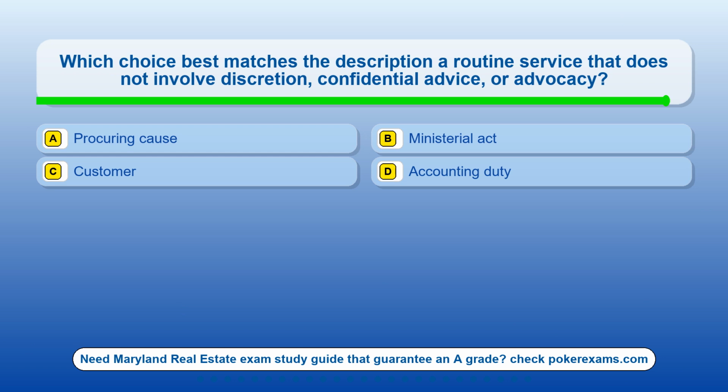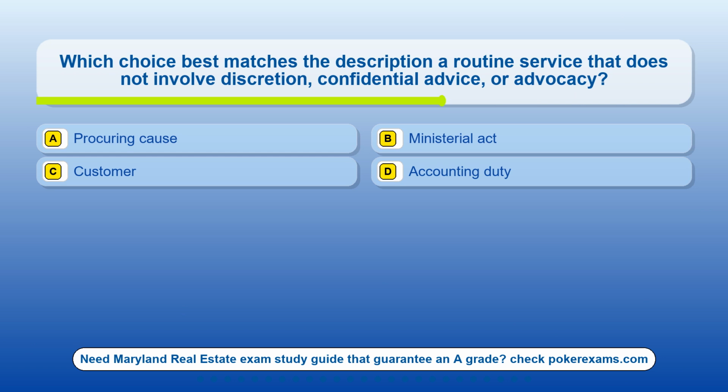Question 16. Which choice best matches the description: a routine service that does not involve discretion, confidential advice, or advocacy? Option A, procuring cause. Option B, ministerial act. Option C, customer. Option D, accounting duty.